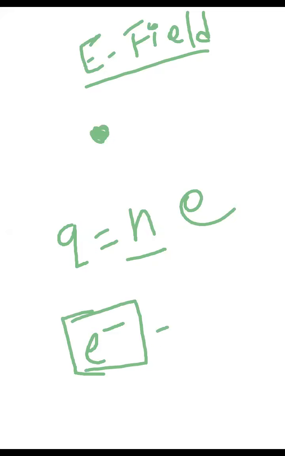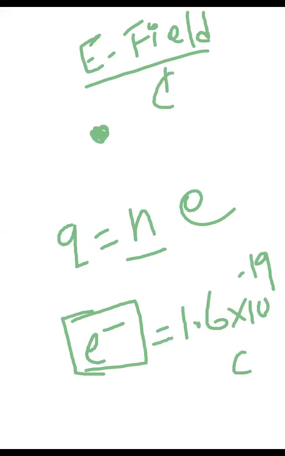One electron can give you how much charge? One electron can give you 1.6 times 10 power minus 19 coulomb of charge. The basic unit of charge is the coulomb, C. So with one electron, how much charge do you get? 1.6 times 10 power minus 19 coulomb.